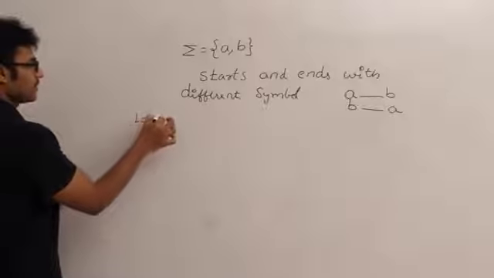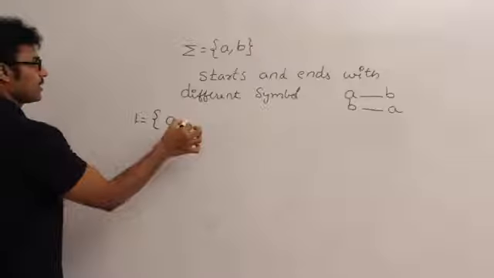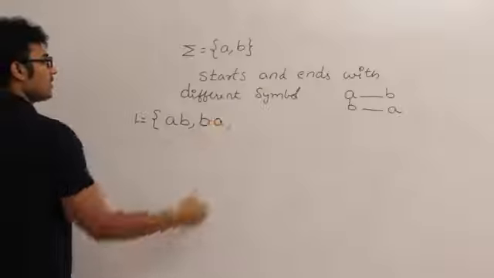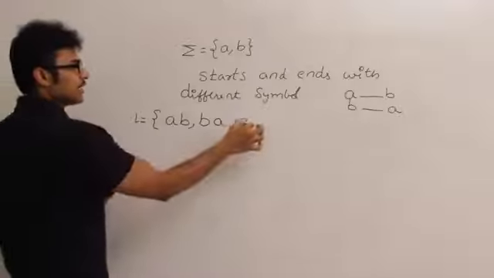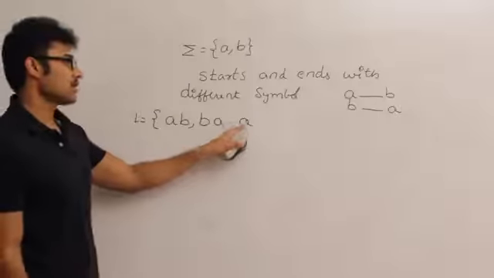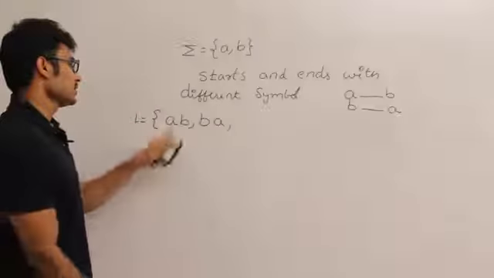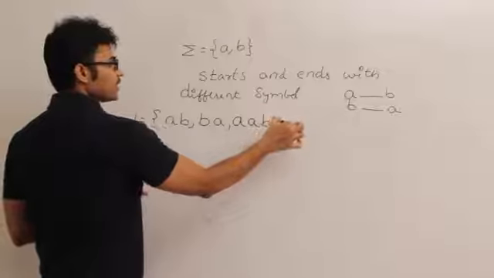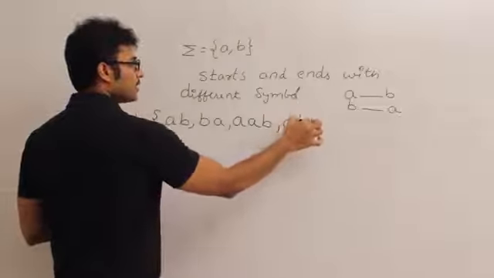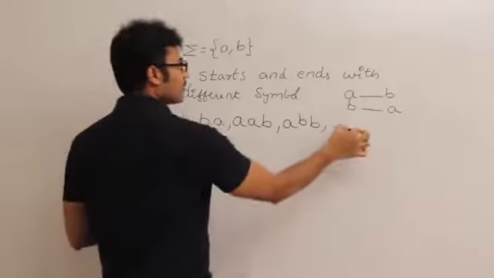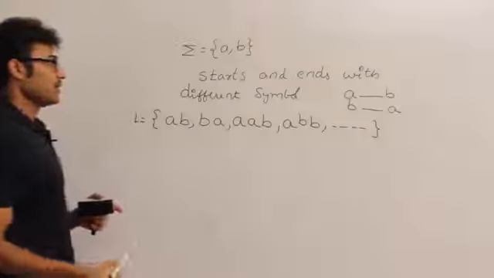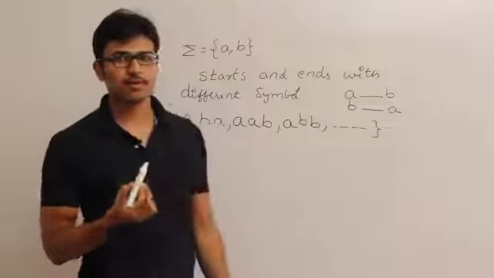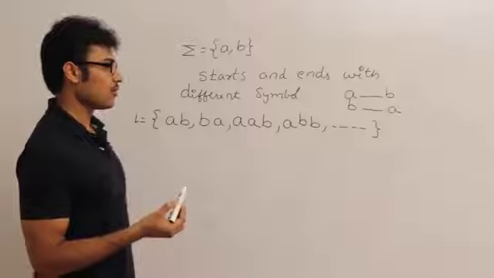The language contains the set of all strings which start with a and end with b, like ab, or which start with b and end with a. The language is not going to contain a, because it starts with a and ends with a. Let us say a, b, in the middle there can be a's, or a, b, in the middle there can be b's, and so on. Finite or infinite? Infinite, right? So let's try to give a finite automaton. If the language is infinite, we don't know whether we'll be able to give a finite automaton or not.